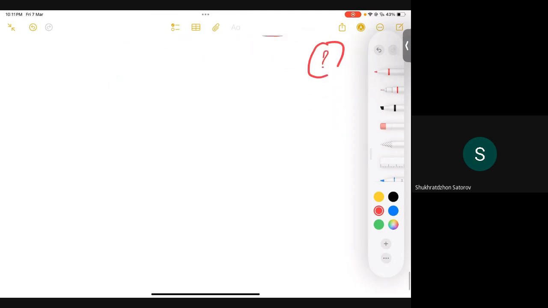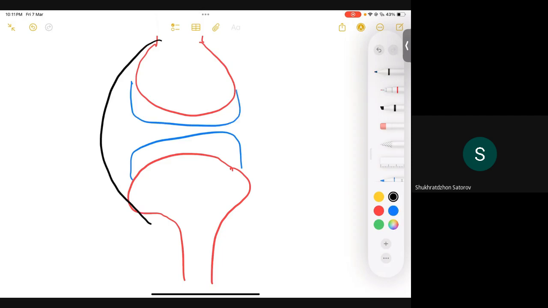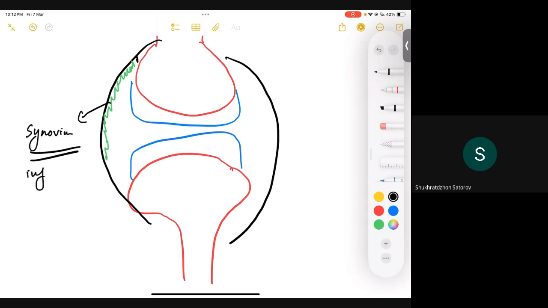Let me just tell you specifically. For example, if this is our knee joint, let me just draw it again. You have your articular cartilage, you have your joint capsule, and we have our synovium. Let me just draw the synovium in green. So it's basically an inflammation of your synovium, one of your MCQs. The synovium gets inflamed. Is that clear? Yes, sir. Clear.